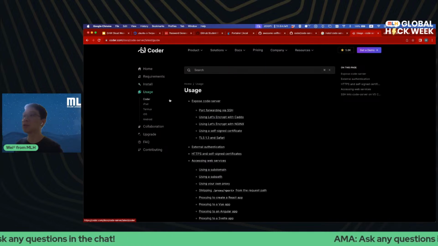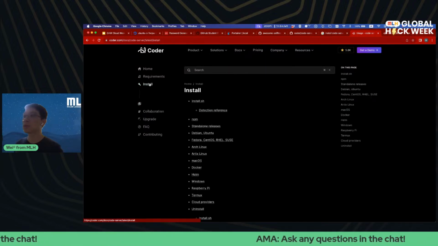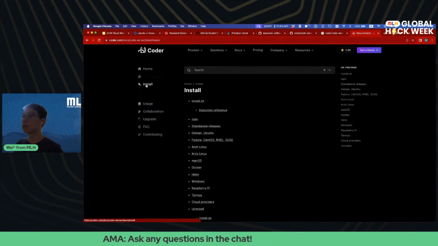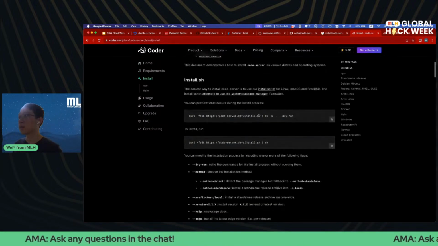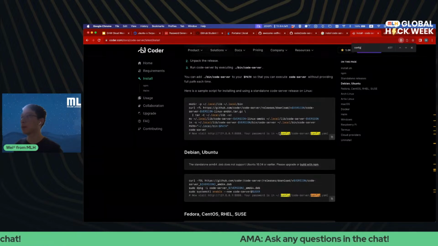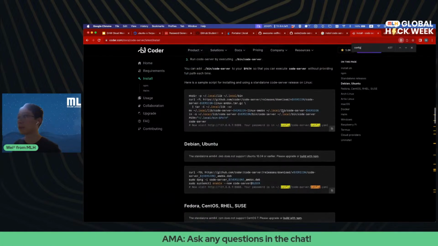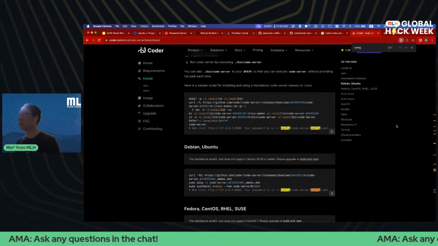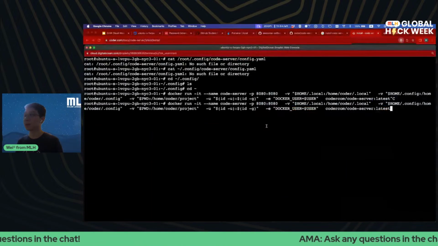Configuration, usage, install requirements, Google Cloud, install, config. Your password is in the config. Okay, so the password is in the config. Let's go to it one more time, see if we can find the password.